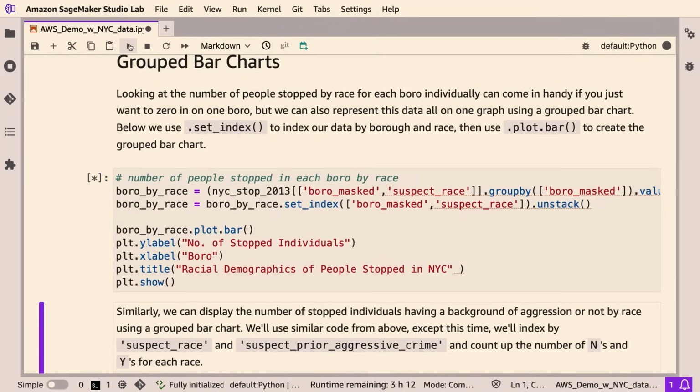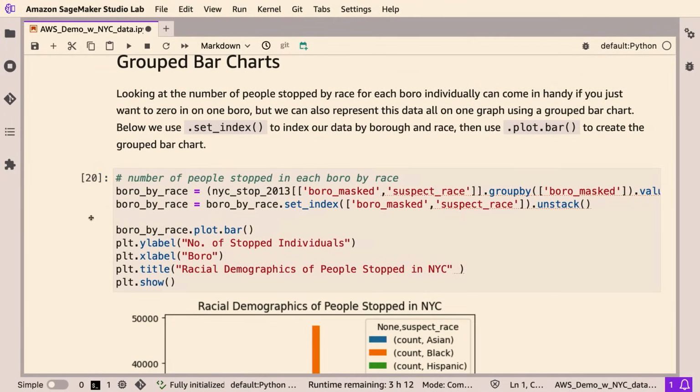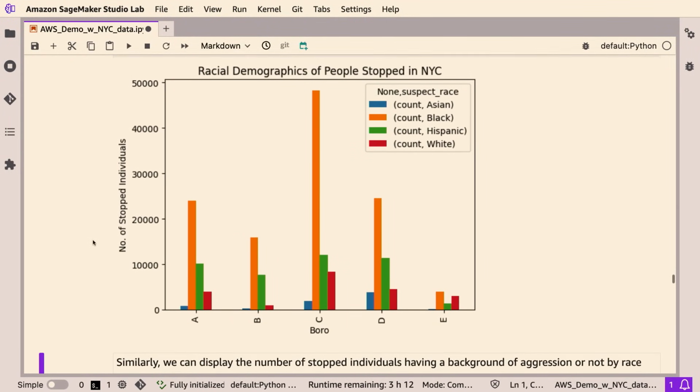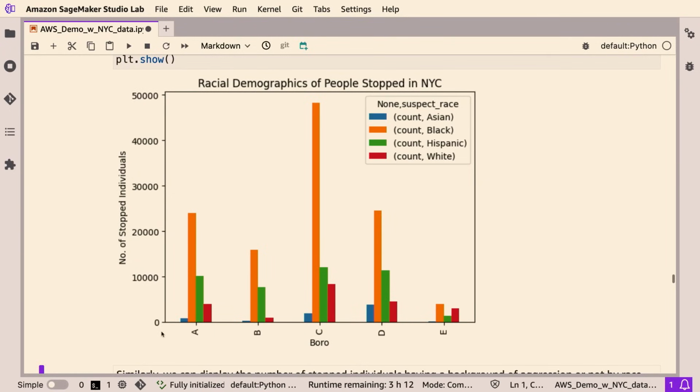So all of the data that we just looked at separately through those 5 different bar charts, let's just group them all in one bar chart. I'll go ahead and run this cell. And here we see, for each borough, A, B, C, D, and E, a count of how many people from each racial demographic are represented in that borough.